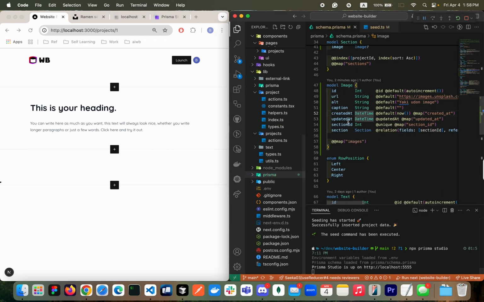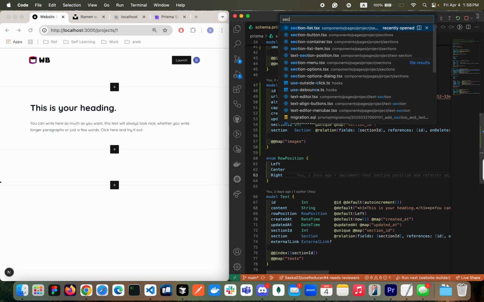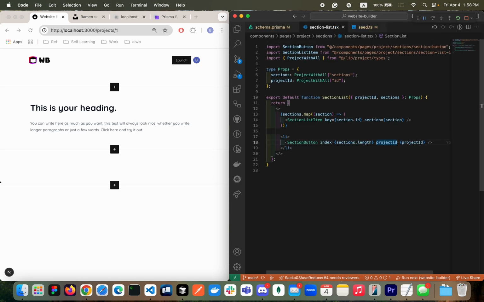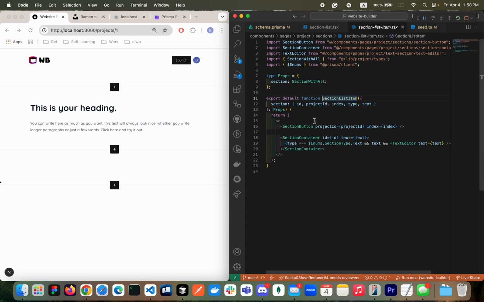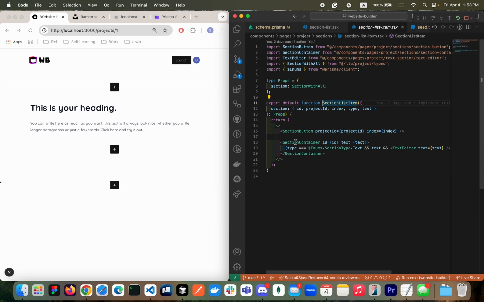Hopefully this one is visible. If you go to the section list, each section has a section list item, and then each item will be rendering dynamically. Here, I'm gonna have very similar logic, so I'm just gonna copy. But in this case, if section type is image, and we have image here, image.